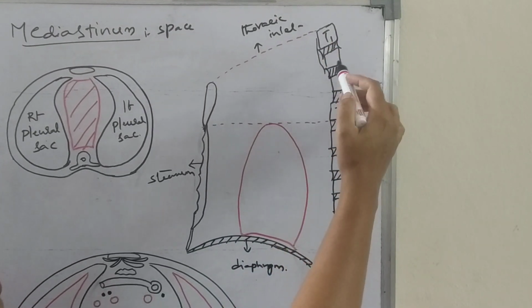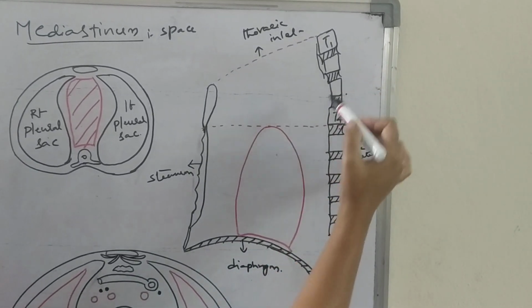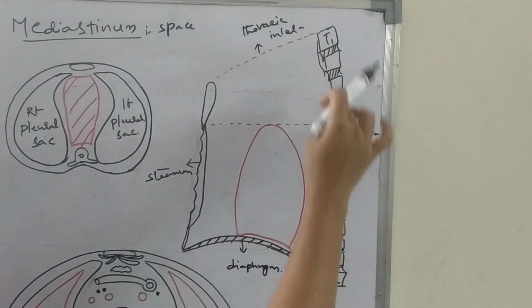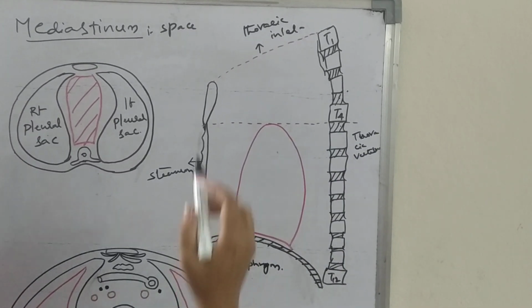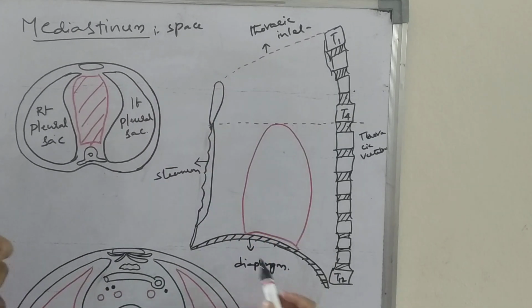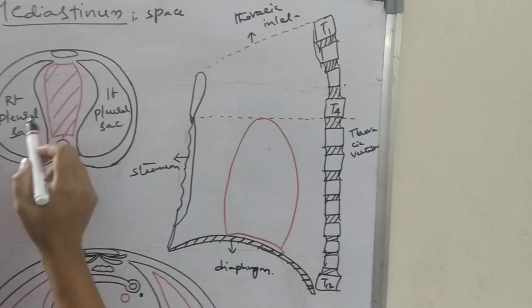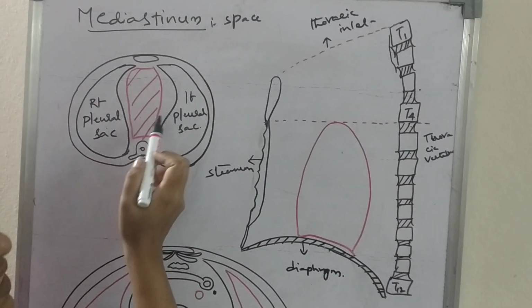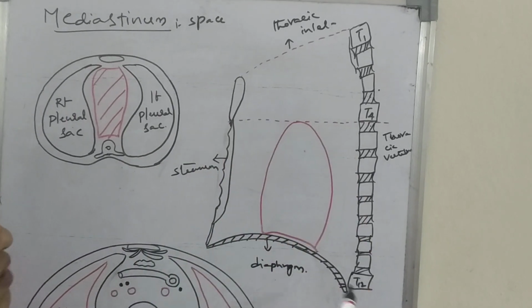So the 12 thoracic vertebrae along with the intervertebral discs and anterior longitudinal ligament form the posterior boundary of this mediastinum. Above is the thoracic inlet, below is the diaphragm, and laterally it is bounded by the mediastinal pleura.